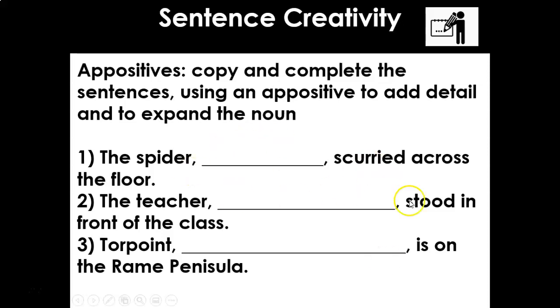So your job is to copy each of these, adding in the appositive. A tip to help you not get too confused is to begin your appositive with either the, a, or an. So the spider, an eight-legged monster, scurried across the room. So that could just be a way to help you.